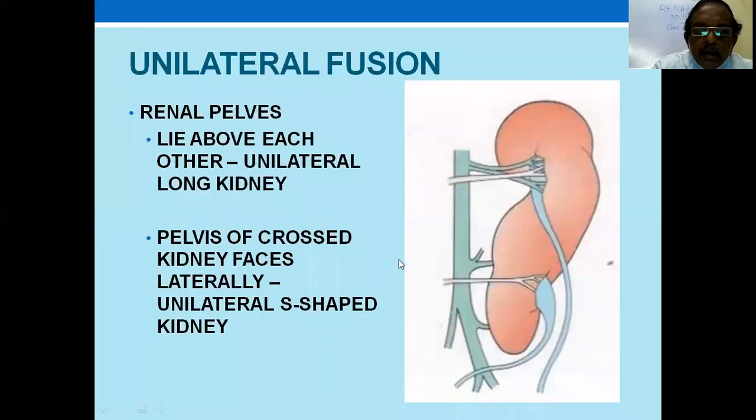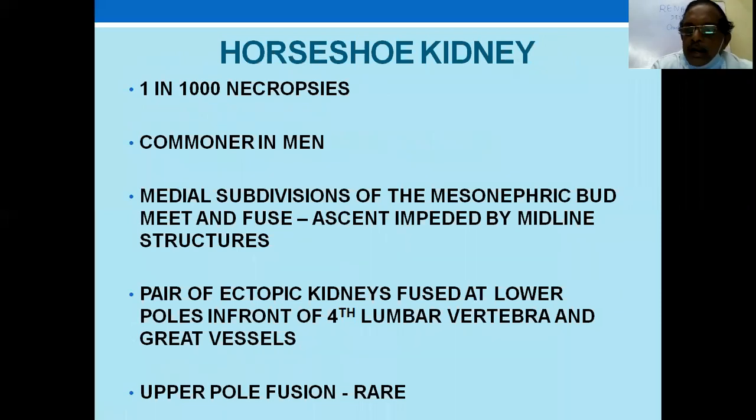To recollect, the horseshoe kidney is a very important thing, because typically you have to suspect it to diagnose it. There is an isthmus at the level of the L4 vertebral body, and upward extension is stopped by the inferior mesenteric artery. That's why the kidney doesn't move up and is at the level of L4. The calyces are directed medially. So you diagnose it like that. The treatment is only for complications produced by horseshoe kidney, not for the horseshoe kidney itself.